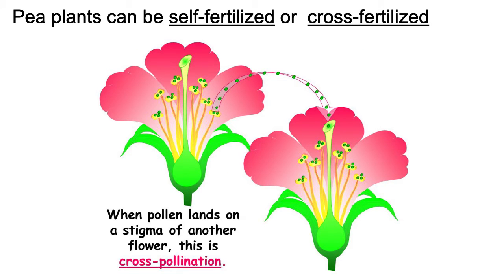An interesting characteristic of pea plants is that they can be both self-fertilized or cross-fertilized. Self-fertilization happens when pollen from the same flower lands on the stigma of the same flower, and cross-fertilization, also known as cross-pollination, is when pollen lands on the stigma of another flower and will create seeds from this process.